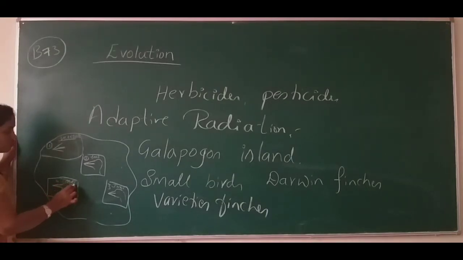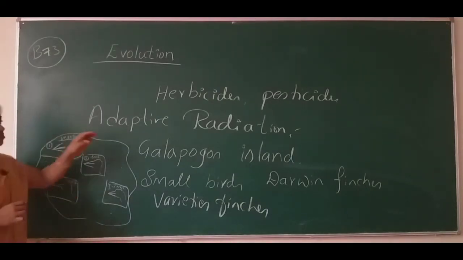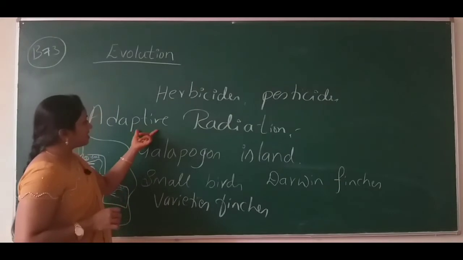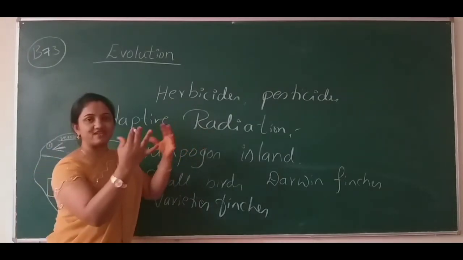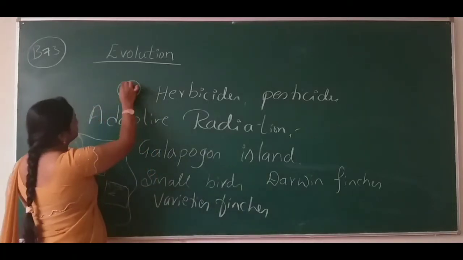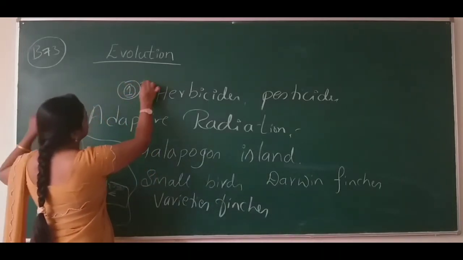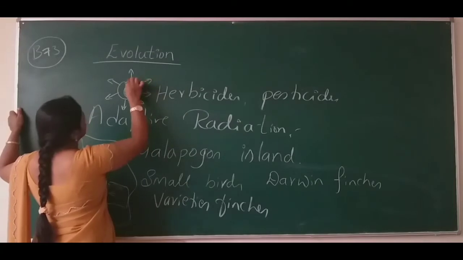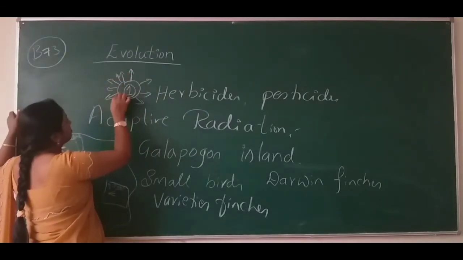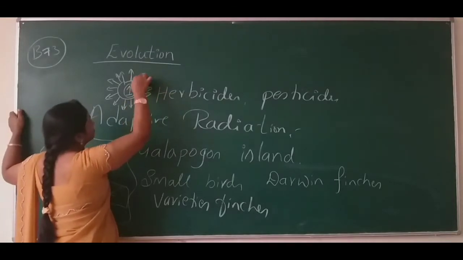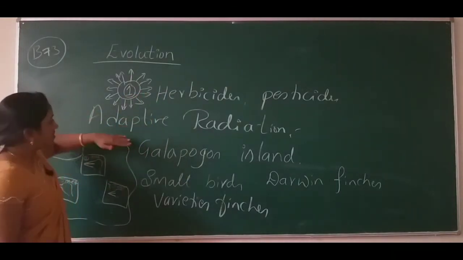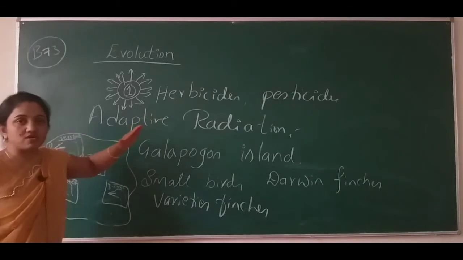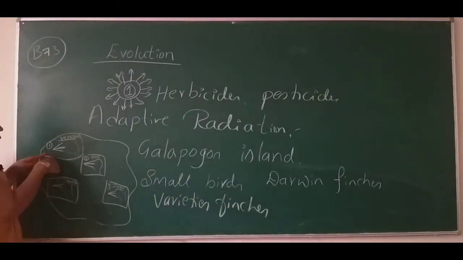Okay, so my concept is that I'm going to explain adaptive radiation. What do you mean by adaptive radiation? Radiation means different forms from one species. A different number of species got evolved. Why so? It is just because of adaptation to the environment. How come? Let me clear this concept.